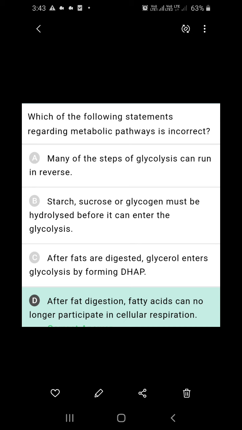So, glycerols can enter into the glycolysis by forming DHAP. Yes. After the fat digestion, fatty acids can no longer participate in cellular respiration. Actually, fatty acids can enter into the cellular respiration in the form of acetyl coenzyme A, but it is wrongly given. This is the wrong answer. It is incorrect.